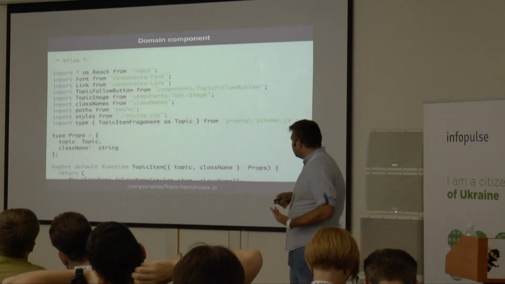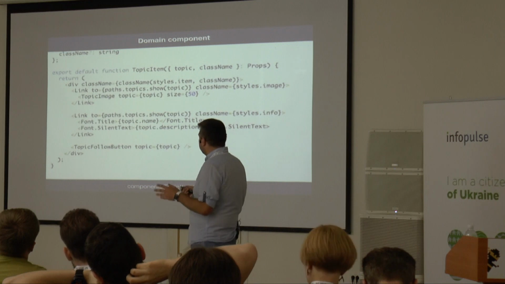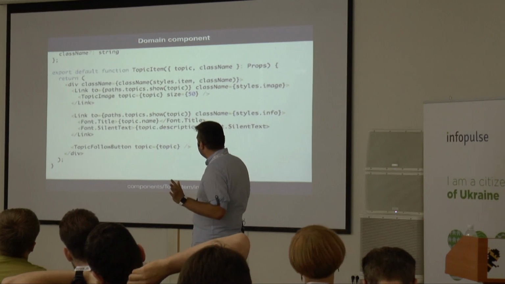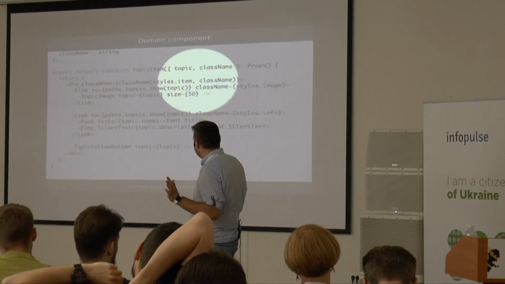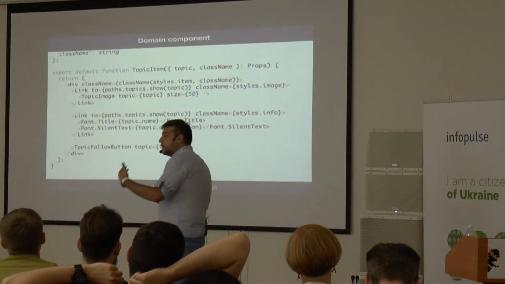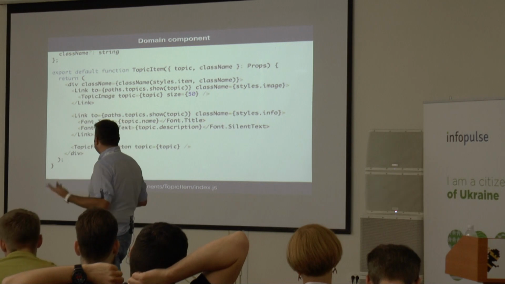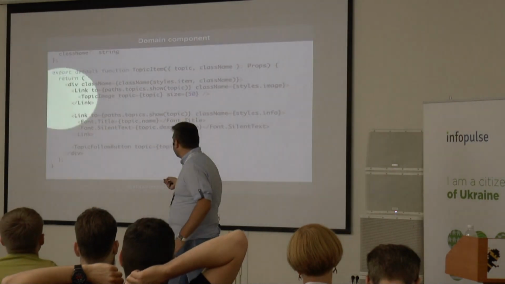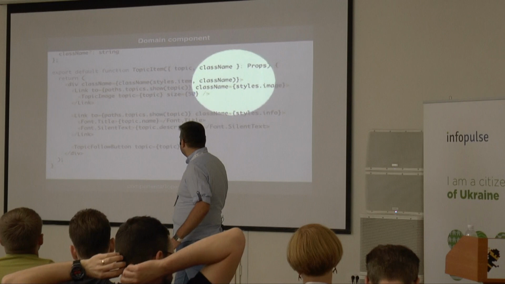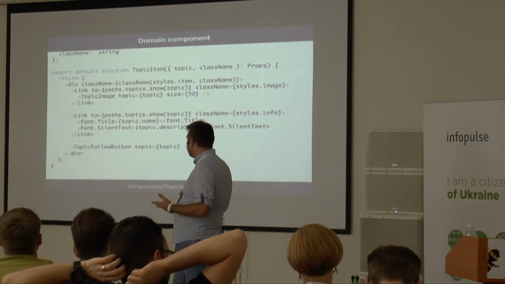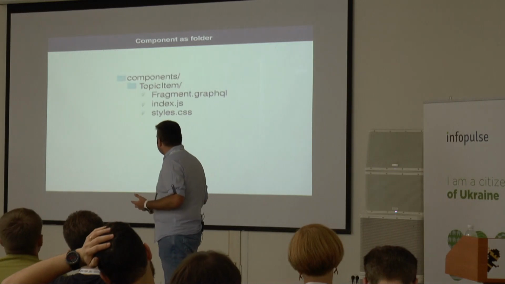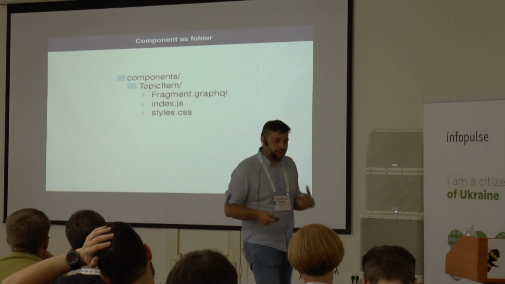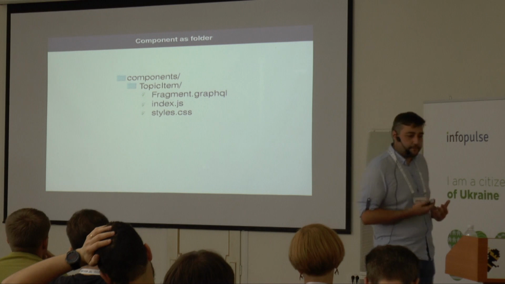In this domain component, it has a lot of imports, but it's quite simple to read. It's basically a div with class names. Here again, we use our favorite class names because the component items can be used in different places. It has a link to the topic image, so when you click on the topic image, it's a link. You have the topic title and you have the topic follow button. So this is how the directory of the topic item looks.